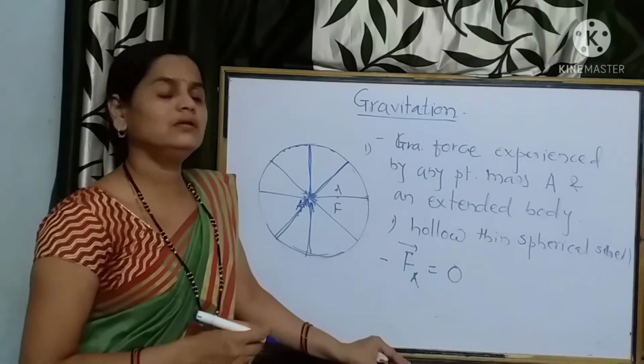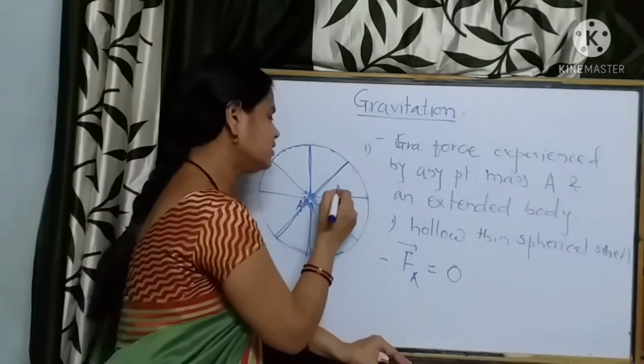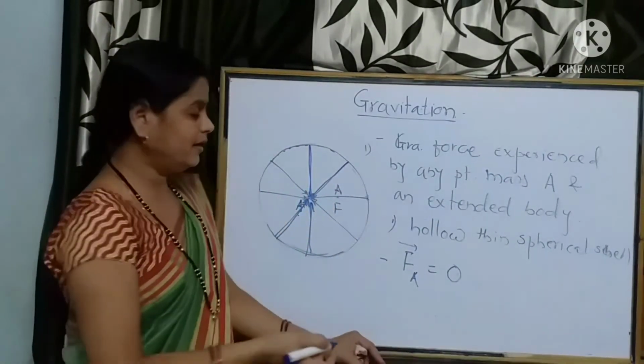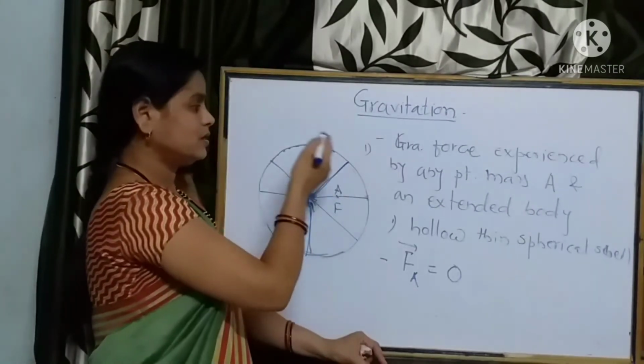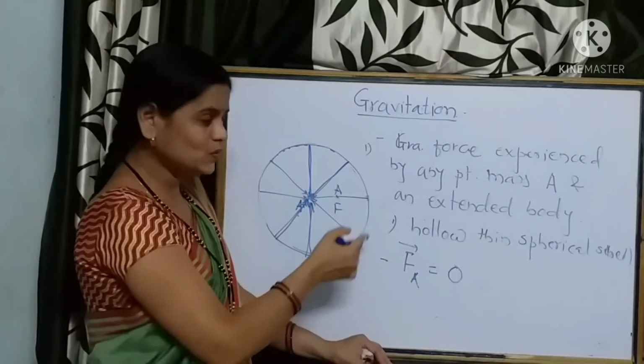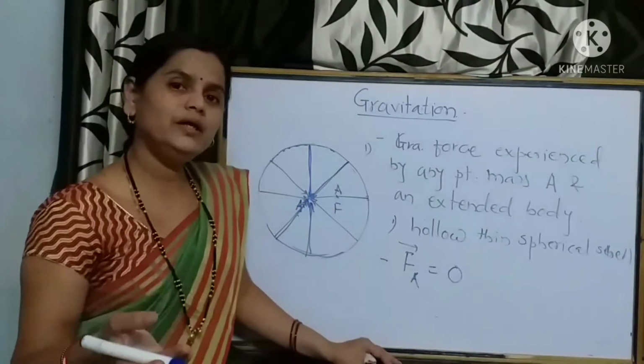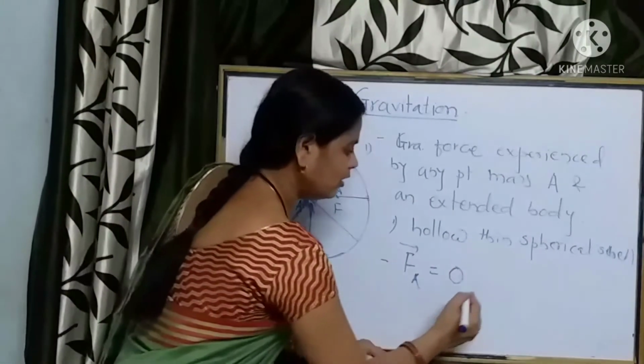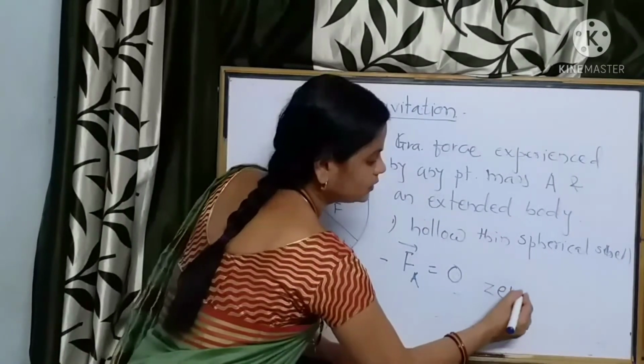Then we find that the gravitational force exerted on this point mass due to this hollow spherical shell is still equal to 0. See why?